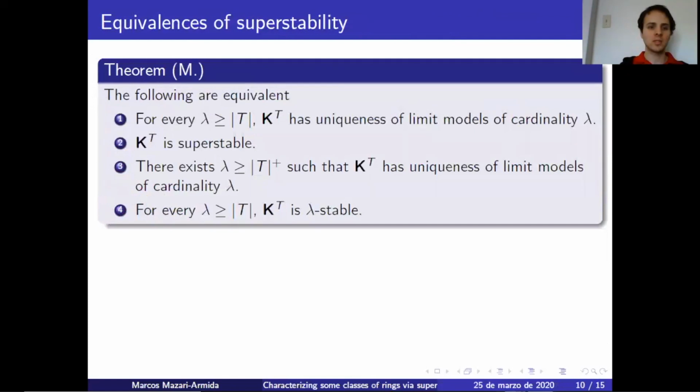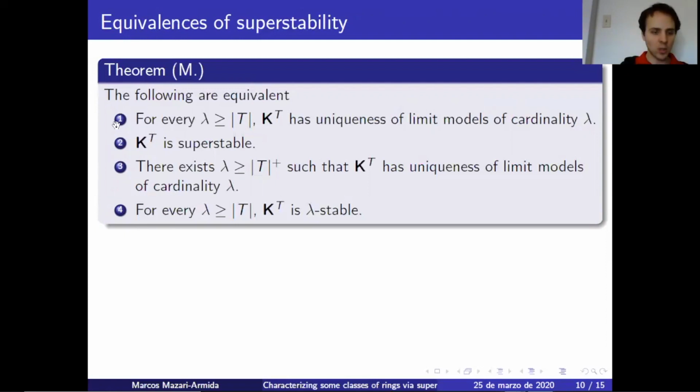So we have this theorem. The following are equivalent. One: for every lambda greater or equal to T, KT has uniqueness of limit models of cardinality lambda. Two: KT is superstable. Three: there exists a lambda greater or equal to T plus such that KT has uniqueness of limit models of cardinality lambda. And four: for every lambda greater or equal to T, KT is lambda-stable.